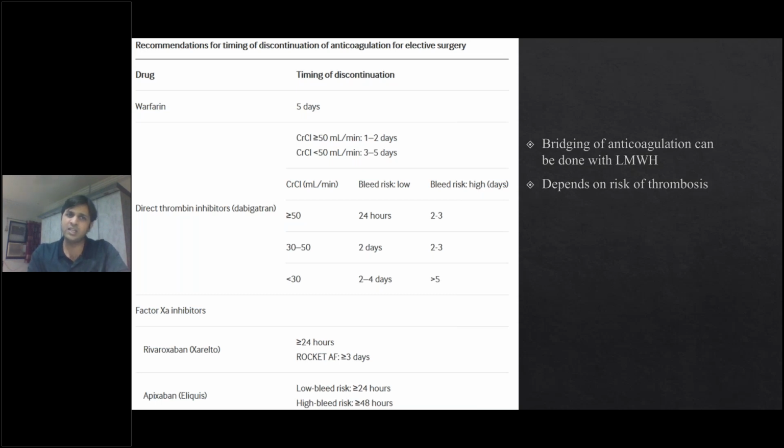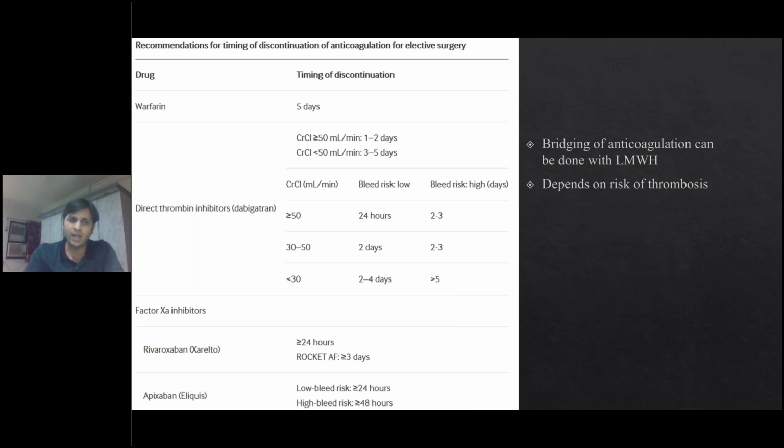So if the patient is taking direct thrombin inhibitors, you have to see how the renal function is. If the renal function is compromised, then the chance of the drug getting metabolized out of the body is less. So the drug retention levels are very high. So these patients, we have to stop at least 3 to 5 days before we start the surgery. And along with the day you stop this medication, you have to bridge them with LMWH or unfractionated heparin, and then continue these medications 12 to 24 hours after the surgery.